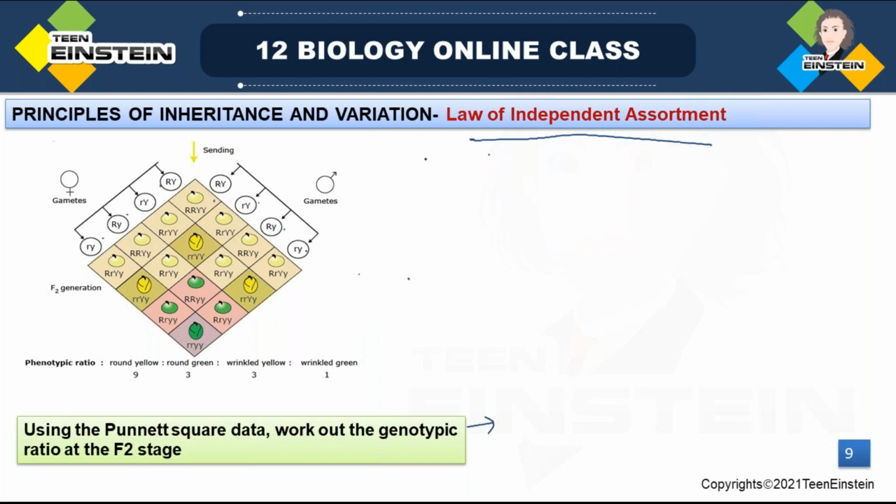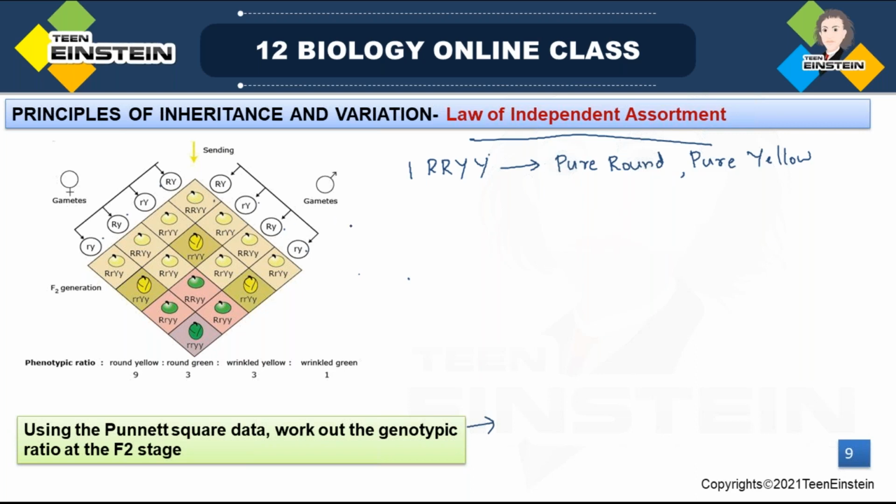Here you can see capital R, capital R, capital Y, capital Y. Okay. This only one you can see here. These are pure round and pure yellow, right? You can see only one. The first one, this is pure round and pure yellow.